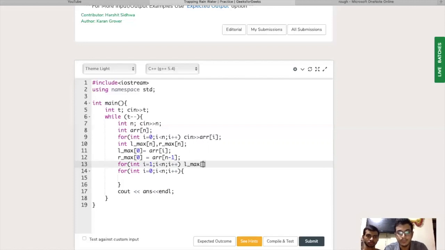Lmax[i] equals the maximum of Lmax[i minus 1] comma array[i].